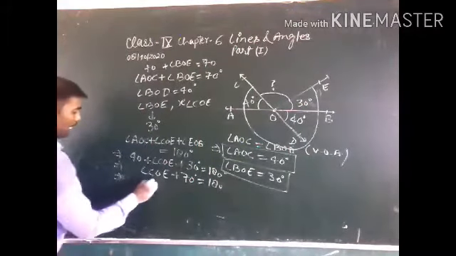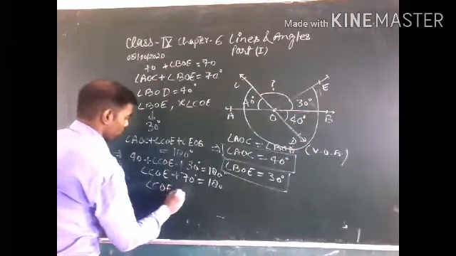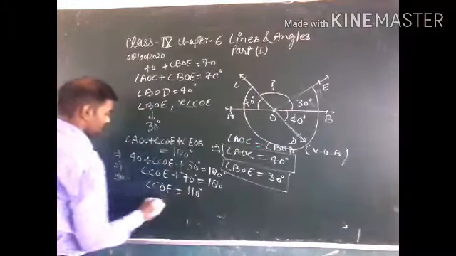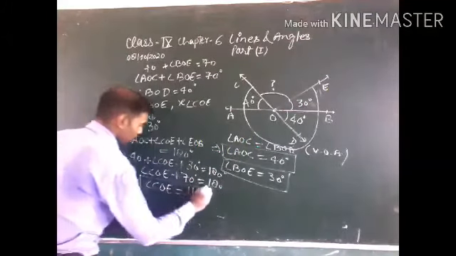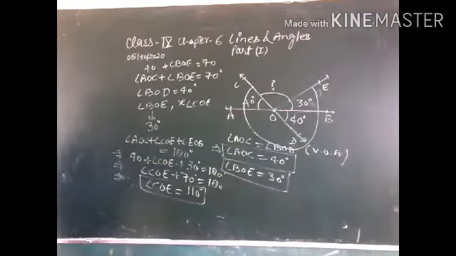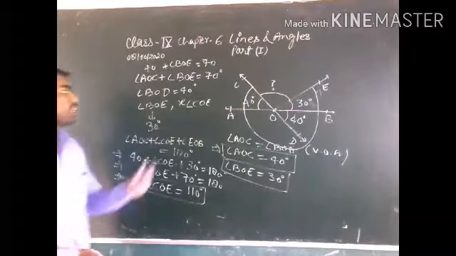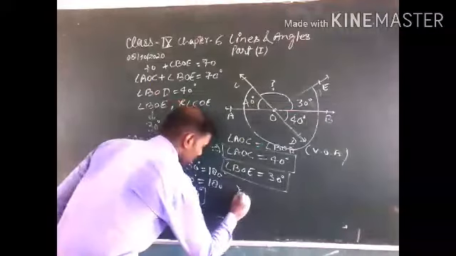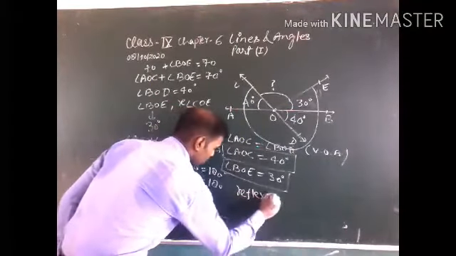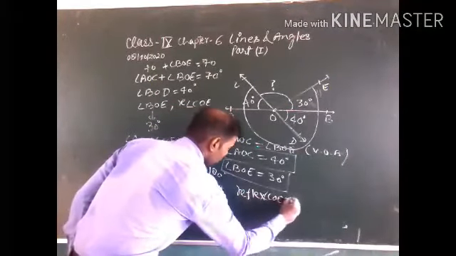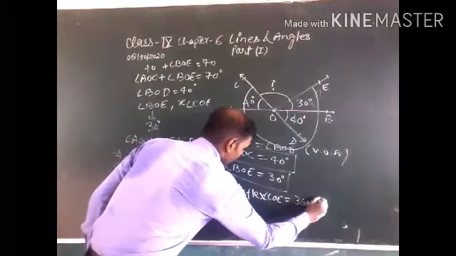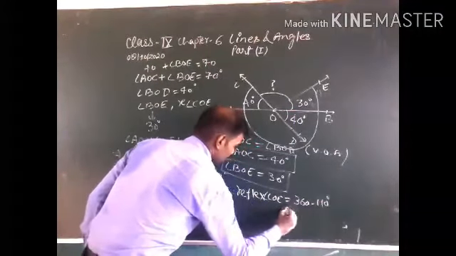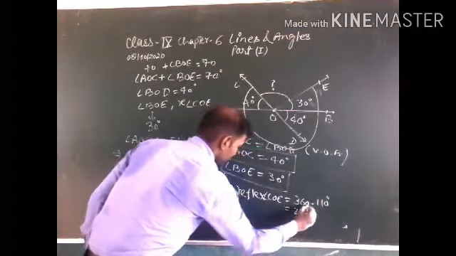It means angle COE is equal to 110 degrees. We can find the reflex angle COE. It means reflex angle COE is equal to 360 minus 110 is equal to 250 degrees.